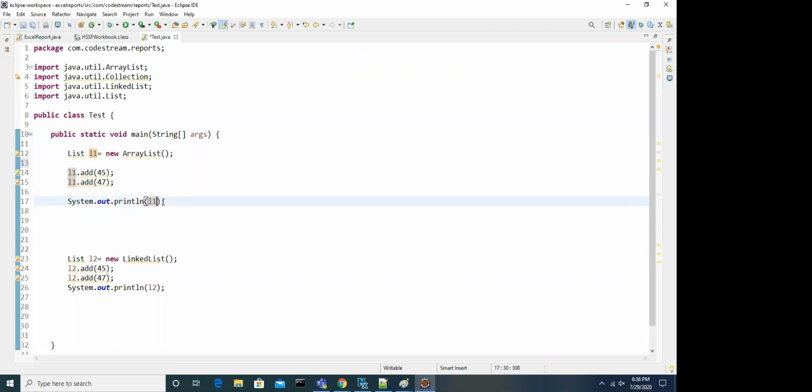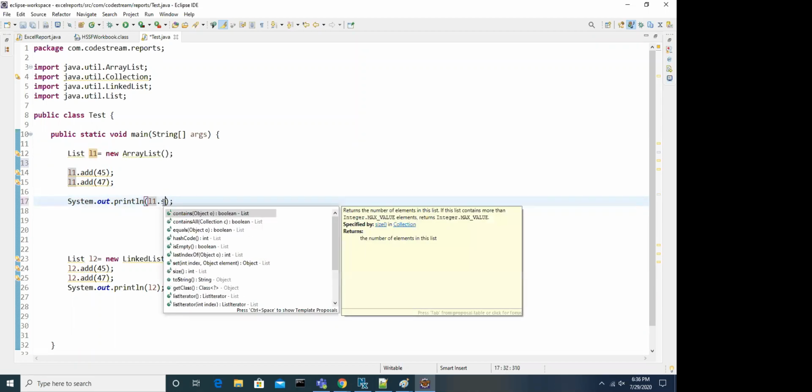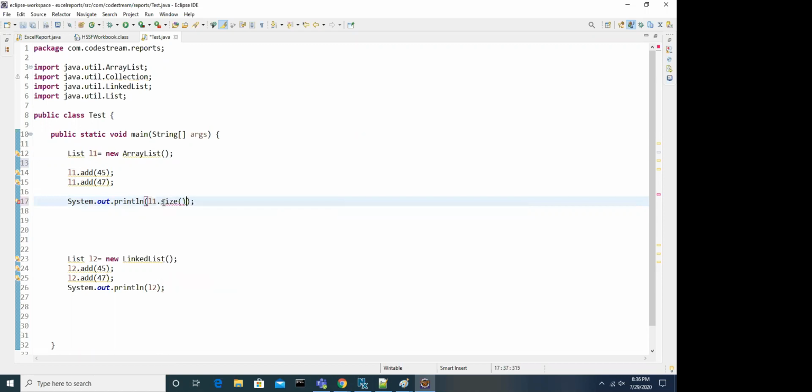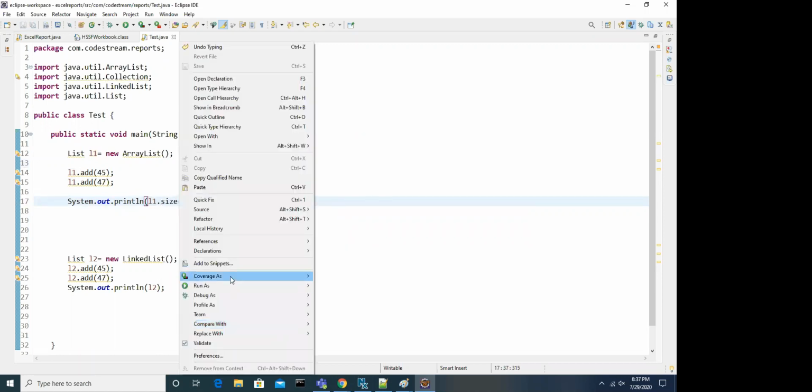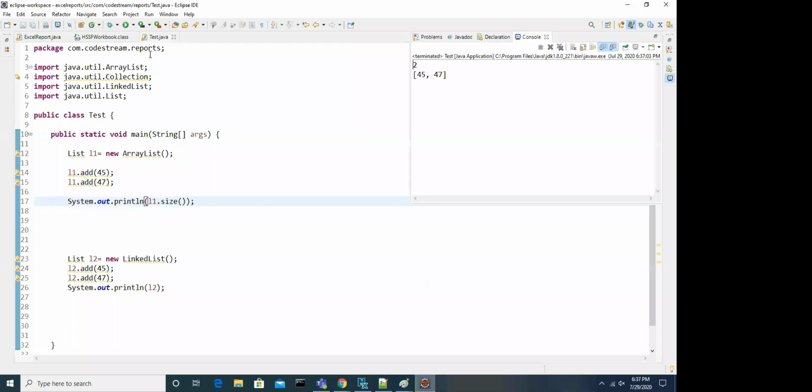We have a method called the size method. That means how many elements are added, size method. So if I run this code, guys, look at this size, we got 2. Okay, if we add one more thing, size will get 3.